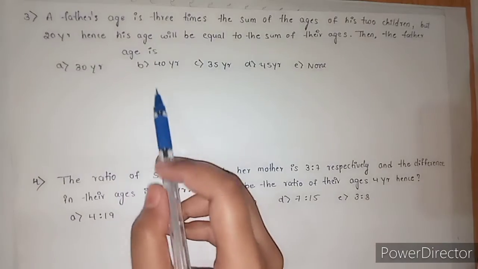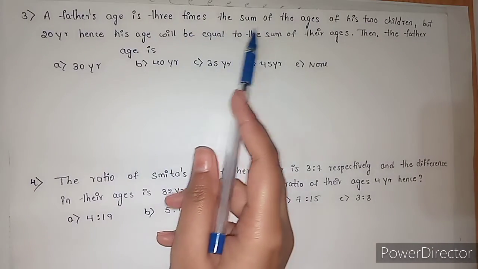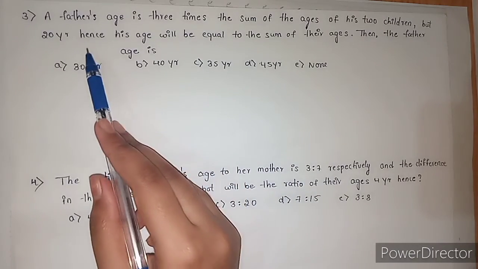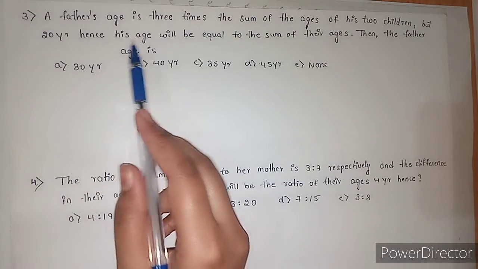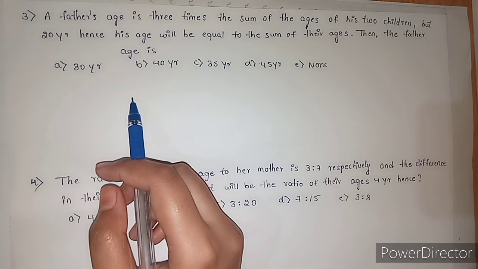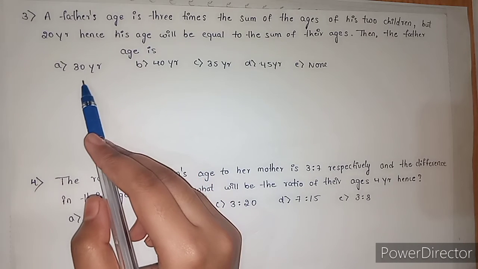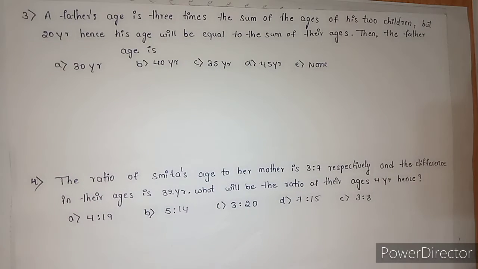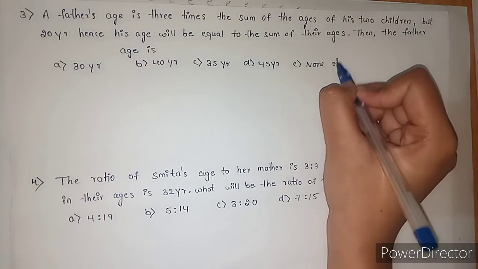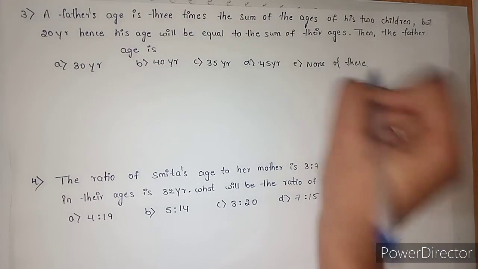Third question. A father's age is 3 times the sum of the ages of his 2 children. But 20 years hence, his age will be equal to the sum of their ages. Then the father's age is: option A, 30 years; option B, 40 years; option C, 35 years; option D, 45; and option E, none of these options.